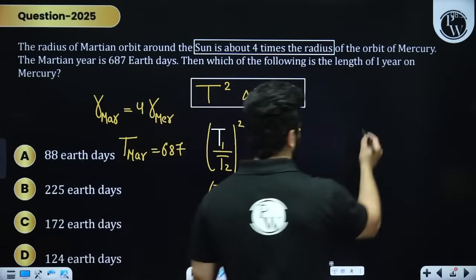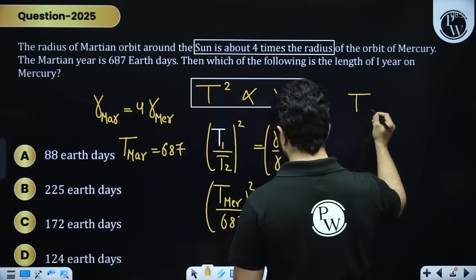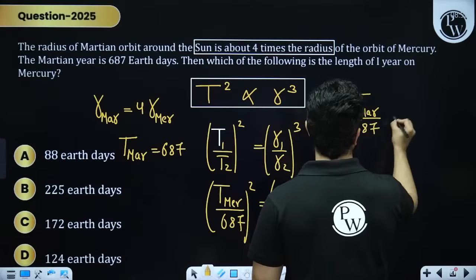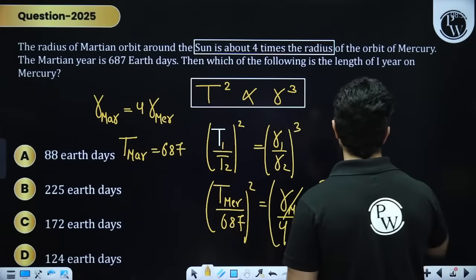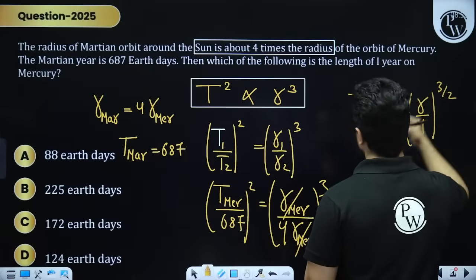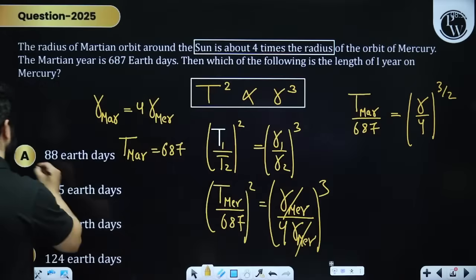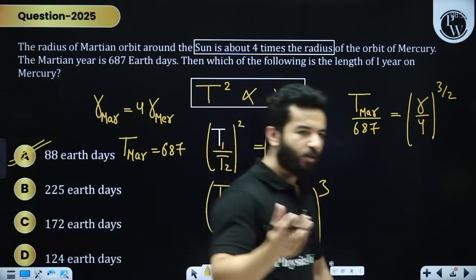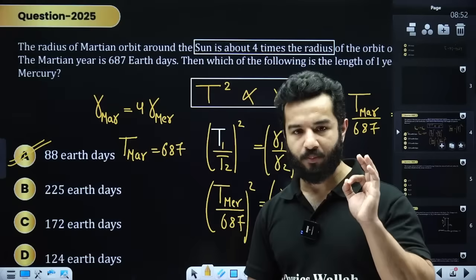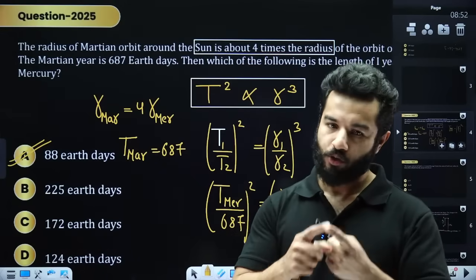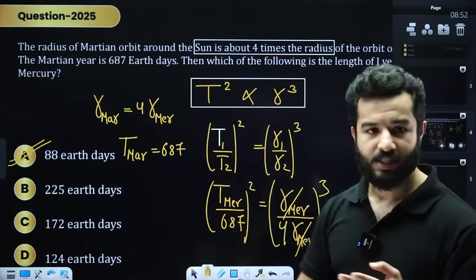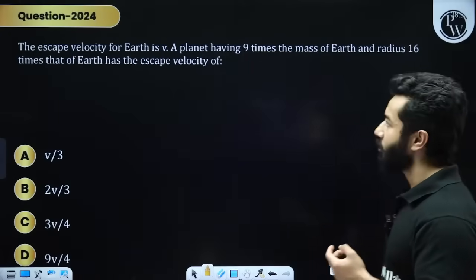My dear friends, after solving this, you are going to simply write something like this: time period of Mars divided by 687 is equal to (R upon 4R) to the power 3 by 2. Solve this particular thing and find the answer. This is going to be nearly 88 days, right? You can solve it. Now please understand this: there are two types of questions on time period of celestial bodies. In one you use conservation of angular momentum, in the second you use Kepler's law, right? Moving on to the next question.